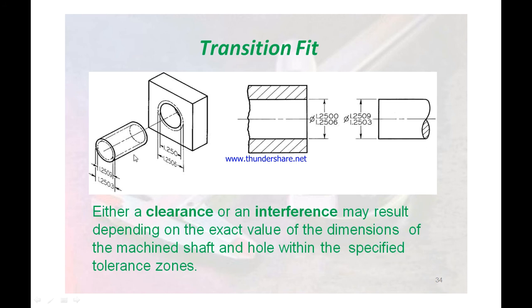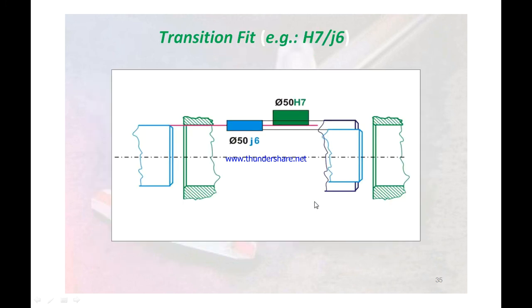What is the transition fit? Look at this. The shaft size is 1.2509 and 1.2503. It is a transition fit. Either clearance or interference may result depending upon the exact value of the dimensions. If you machine for 1.2503, it is a clearance fit. When you machine for 1.2509, it will become an interference fit. So either clearance or interference may result depending upon the exact dimension of the machined shaft and the hole within the specified tolerance zone.